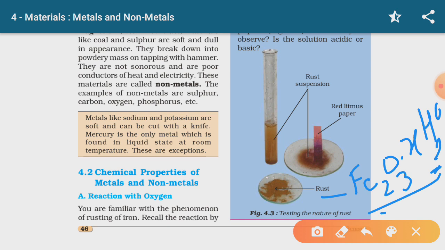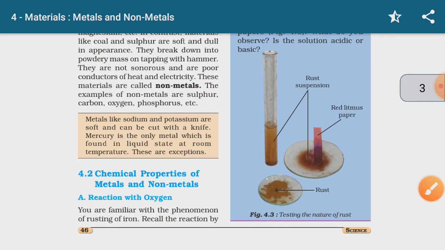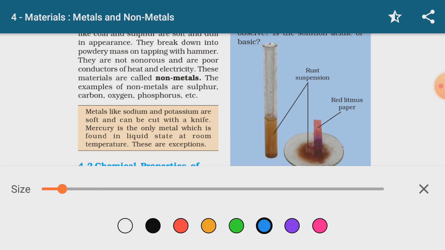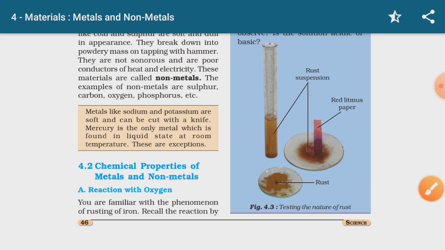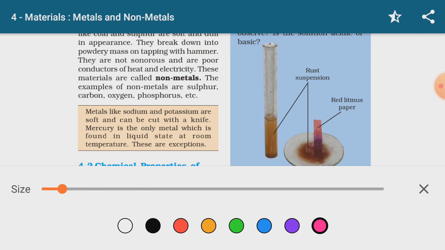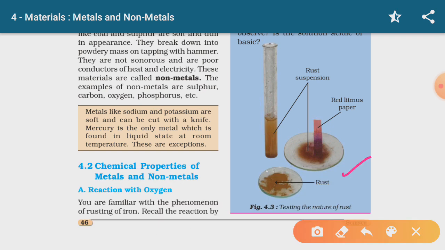Then we made a solution of this for doing the litmus test. So we have used the litmus paper. You can see here, with the help of red litmus paper, we want to test the nature. A red litmus paper will become bluish in color, showing that metal hydroxides are basic in nature. We already know that metal hydroxides are basic in nature. So here we can see that it has started turning blue.